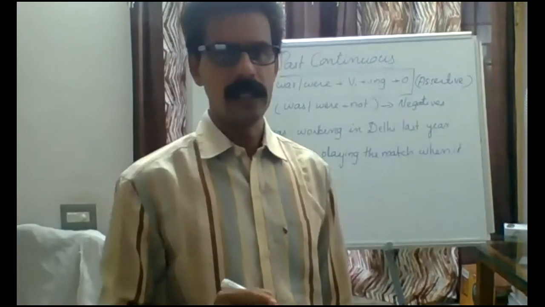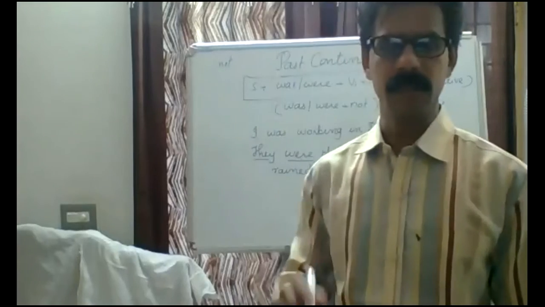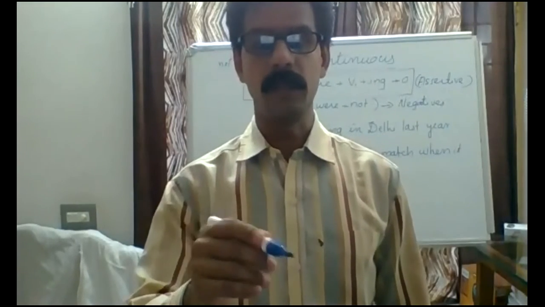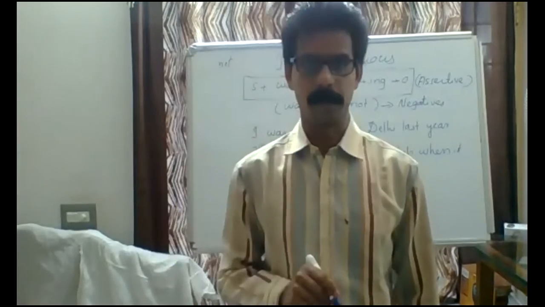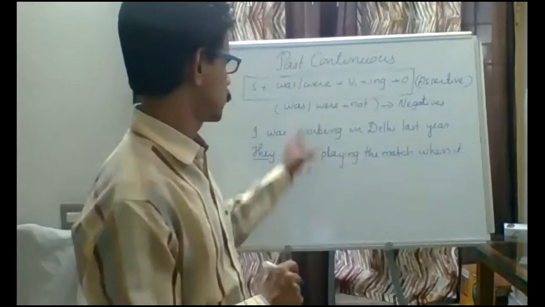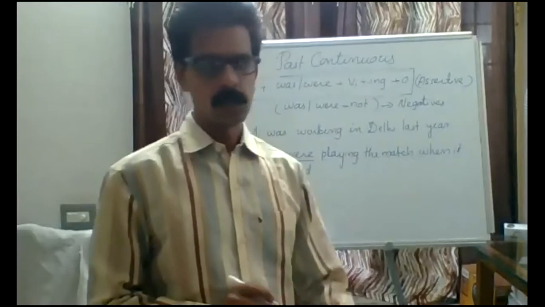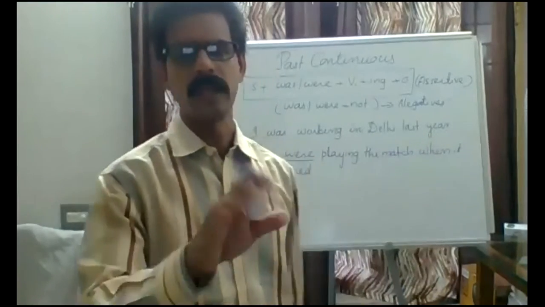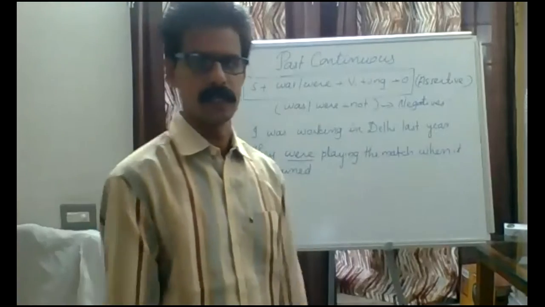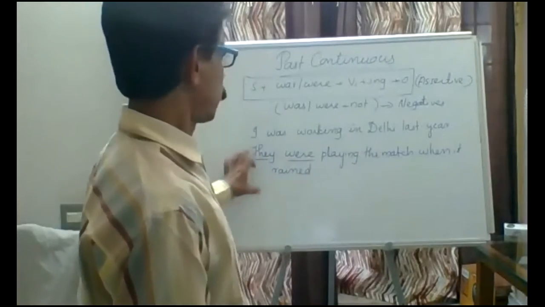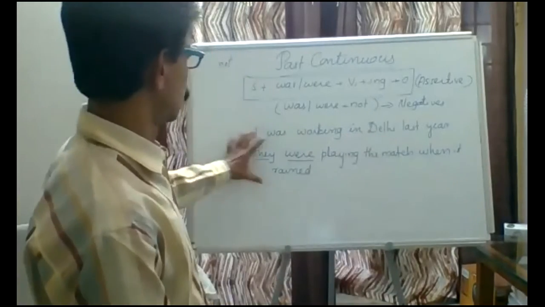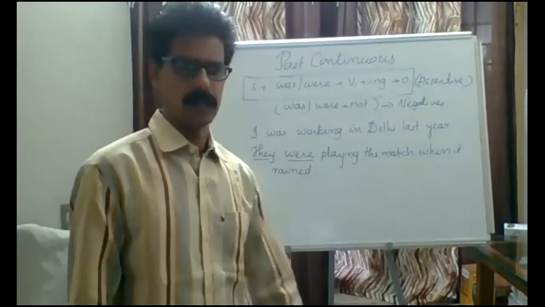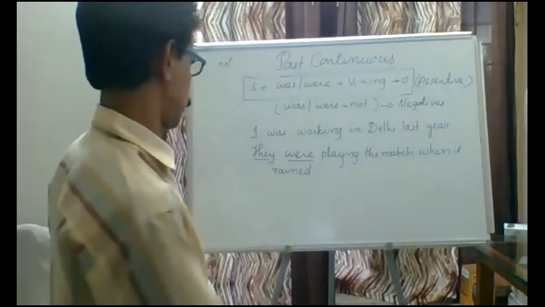If there is already a helping verb, this is the method. If there is no helping verb, we must split the verb, as I already told you. Here we already have a helping verb: was and were are the two helping verbs. So whenever we get a helping verb in a sentence, we must directly add not or n't with the helping verb. Our work is completed. I hope you got the idea. Then this kind of several examples we can prepare.